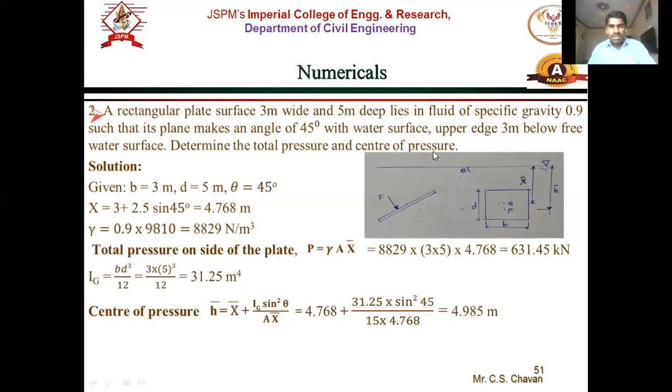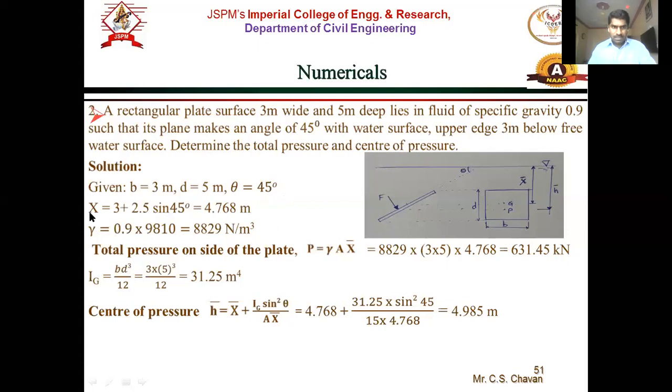Determine the total pressure and center of pressure. So find the F and find H bar. Right, so these two things are important. G is the centroid of this surface. This P is the center of pressure, so where this total pressure force will be acting at depth H bar. B is width, D is depth. X bar is the depth of the centroid from the free liquid surface, right? So B is 3, D is 5, theta is 45 degree.